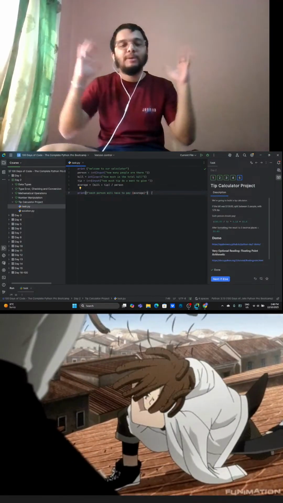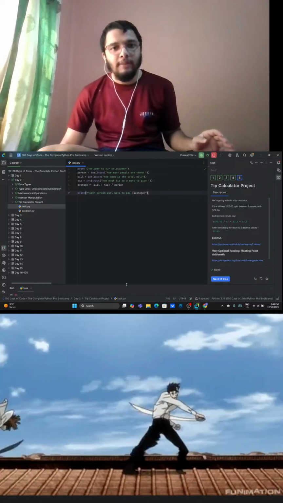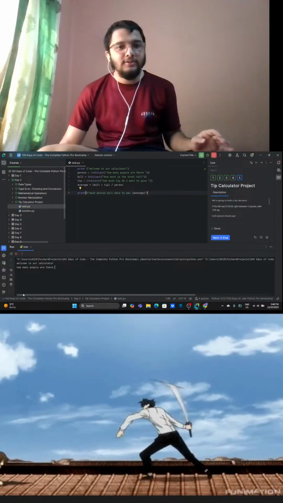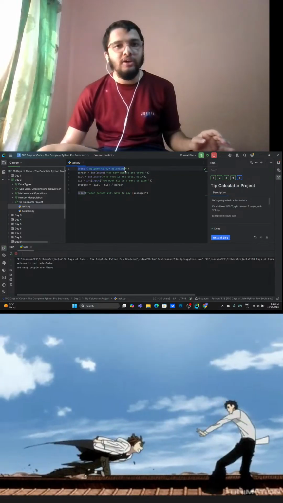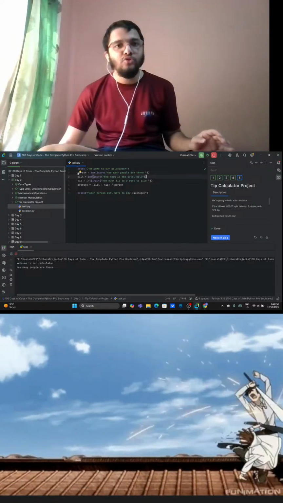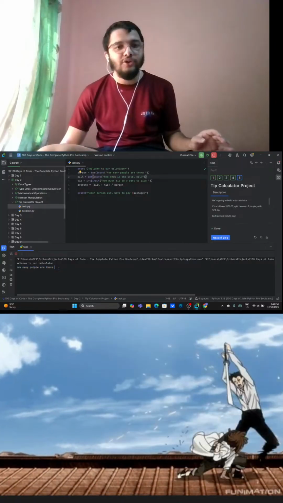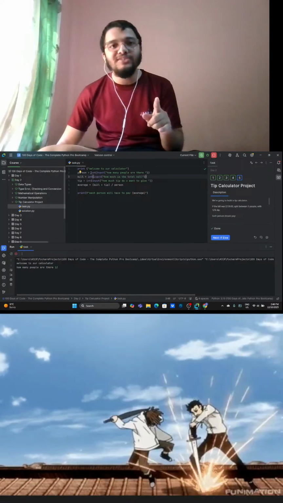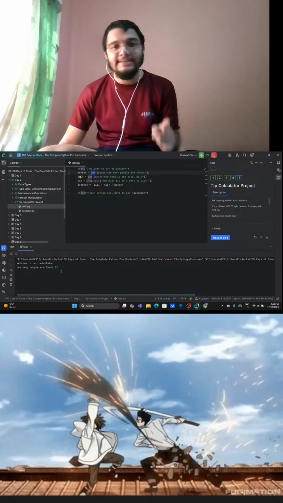So what is basically happening in this project? I'm going to run it and tell you. The first thing that happens is this first line is executed: print welcome to our calculator. Then the user is asked to input how many people there are. Because of that, we have used the integer, because we are giving the input as an integer. 12 is an integer.